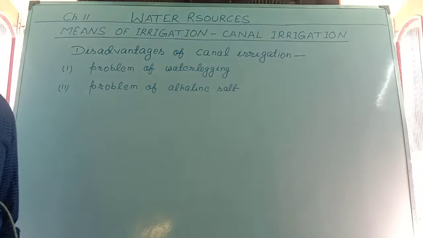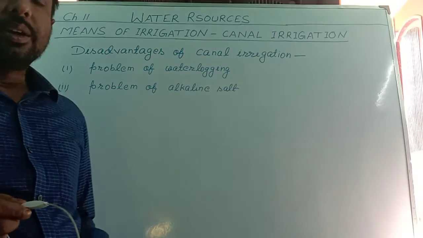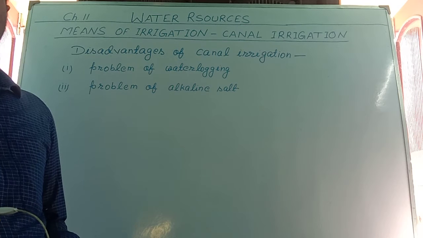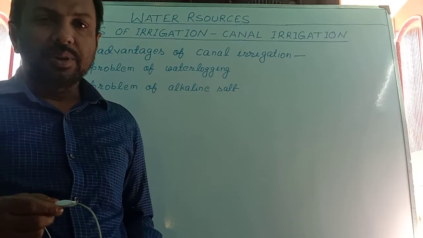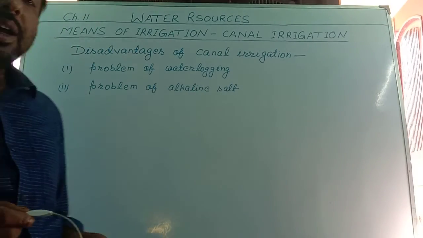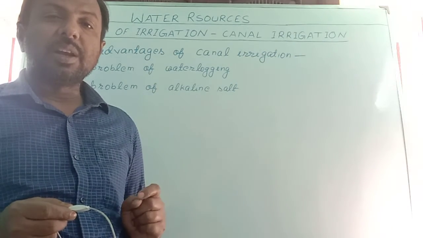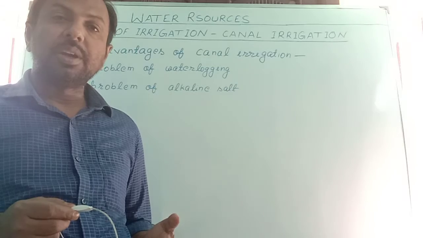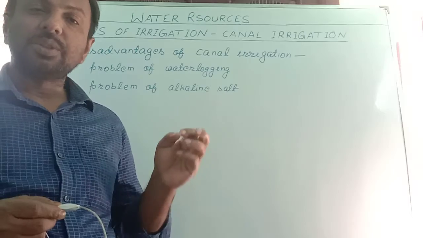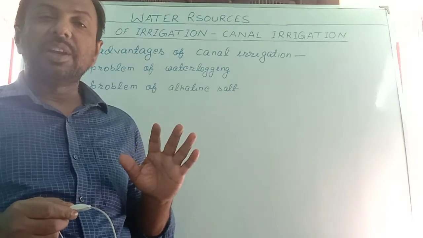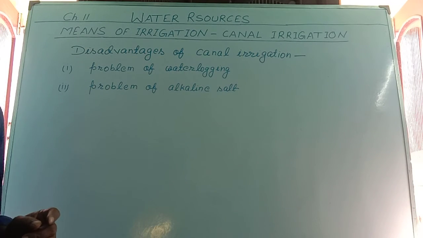There are two disadvantages of canal irrigation. First, in canal irrigation, the water of the canal goes to the downward area and it is locked there for a long time, then it destroys the food crops. Secondly, if the bed of the canal is below the surface, then some alkaline salt mixes with the canal water and that reaches the agricultural land. And this alkaline salt, when it reaches the agricultural land, makes the agricultural land infertile. So there are two disadvantages of canal irrigation.